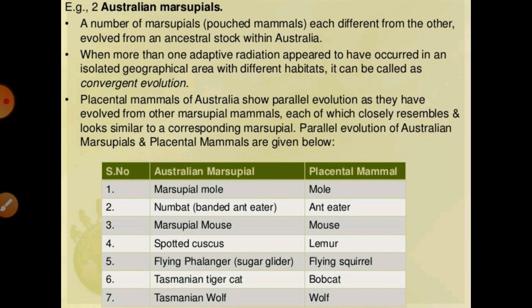Generally, the marsupial organisms within the whole Australian continent or island developed from a common ancestor, but due to their alterations they can differ from place to place according to their habitat, they can be changed in different ways, right? So if we talk about their development, generally parallel evolution can occur over there. Parallel evolution generally refers to the independent development of similar characters in two animal groups, with common ancestors living in similar habitats and different continents.